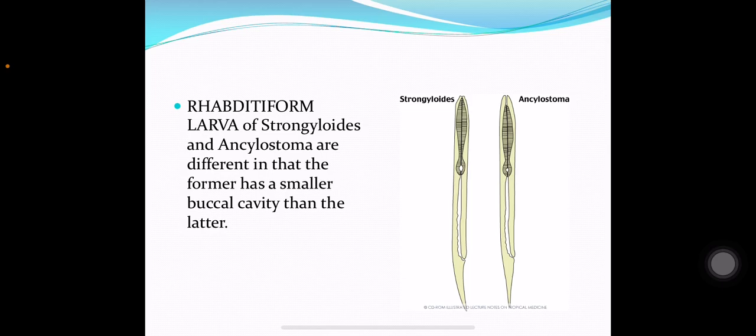The Rhabditiform larva of Strongyloides stercoralis resembles the Rhabditiform larva of Ankylostoma duodenale. But there is some difference between the two: the former has a smaller buccal cavity than the latter. Means the buccal cavity of Strongyloides stercoralis is smaller as compared to Ankylostoma duodenale.